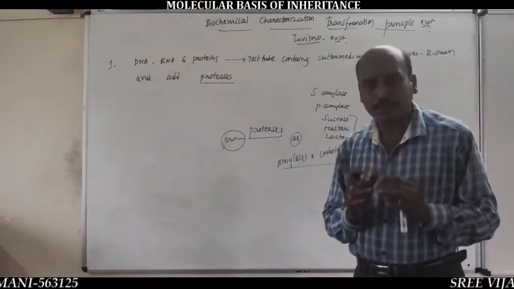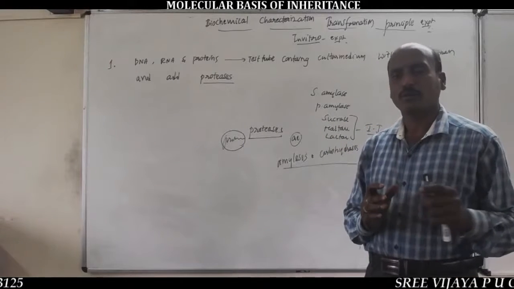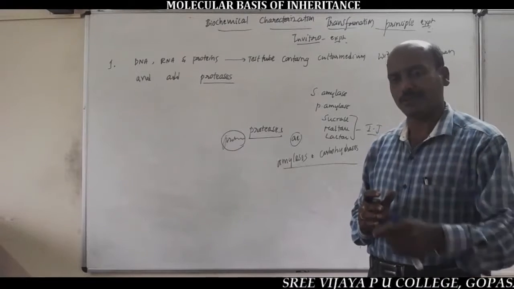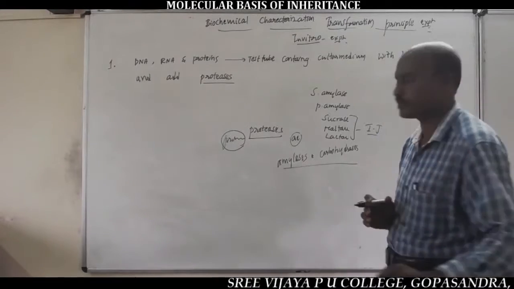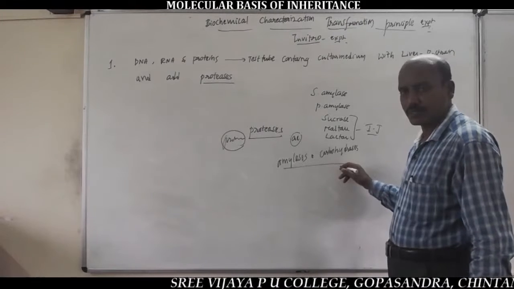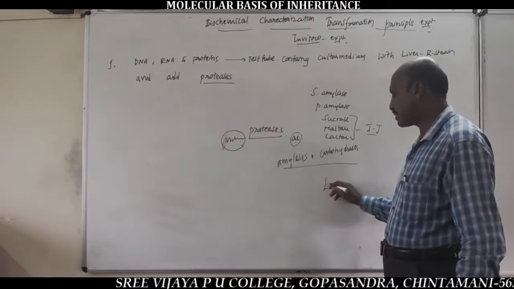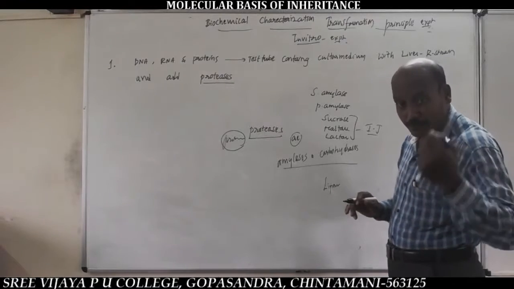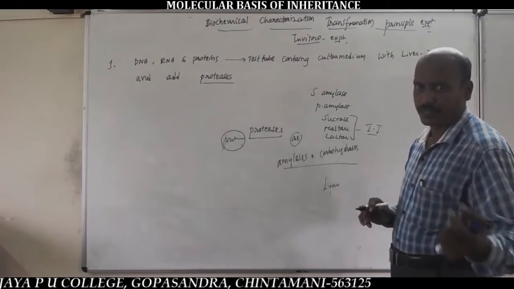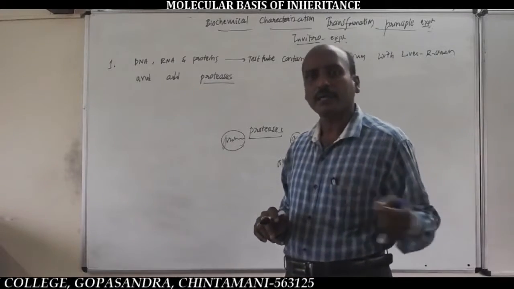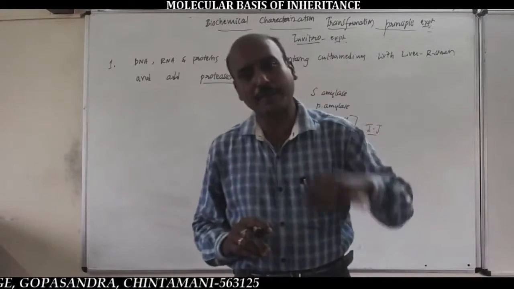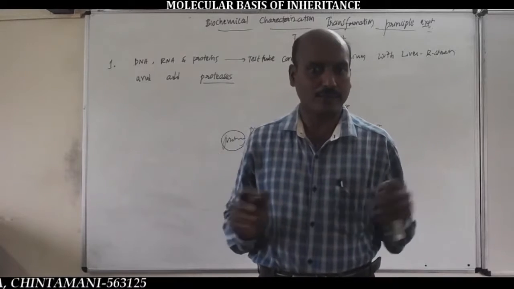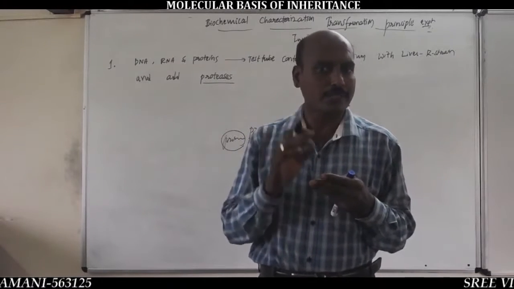So amylases are the enzymes which convert carbohydrates into simple food molecules. And lipases are the enzymes which digest fats. Examples are pancreatic lipase, gastric lipase, etc. These are the three kinds of digestive enzymes.